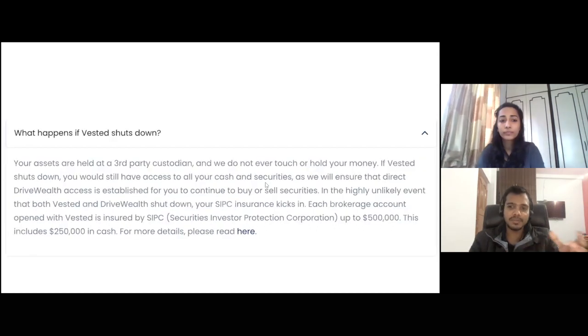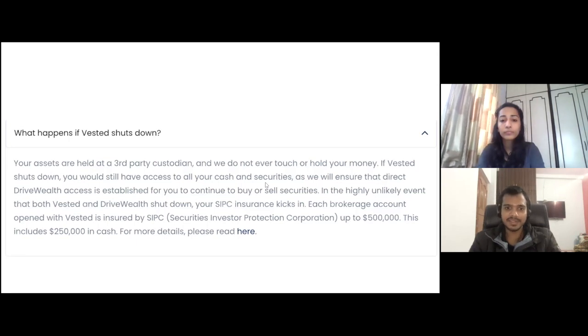Now the next question on your mind can be: what happens if the Vested app or website shuts down? Because of course you may have some trust issues with Vested. What happens to my money, right? This is a very genuine question. So for this, see, Vested is not a broker. Vested is just an interface for doing the transaction. They take help of another broker called Drive Wealth. All your money is kept with Drive Wealth. All your stocks are kept along with Drive Wealth. So even if Vested shuts down, your money is safe with Drive Wealth. You will have a way to get your stocks and money back from Drive Wealth.